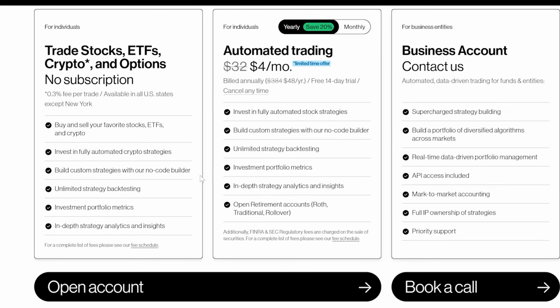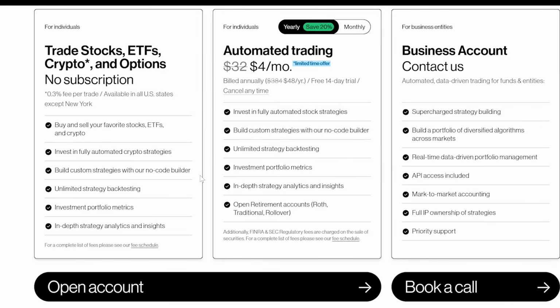It is worth noting that if you go through a crypto exchange like Coinbase or Kraken, they often have lower spot trading fees, and they also mostly offer their own tools for algorithmic trading. So it's definitely worth comparing whether this ease of use of Composer is worth it for you compared to the price breaks you're going to get when going through an exchange directly.